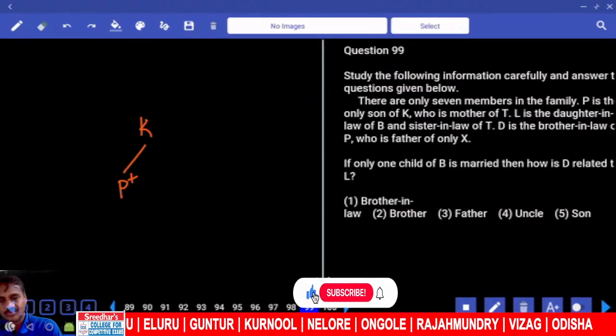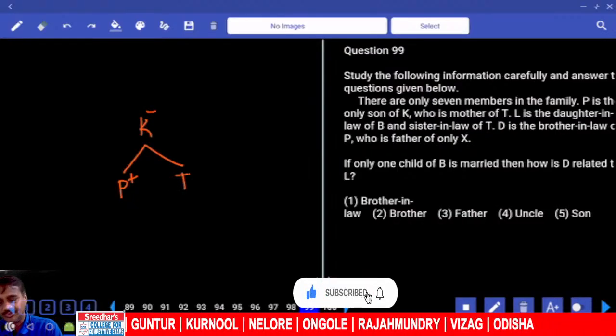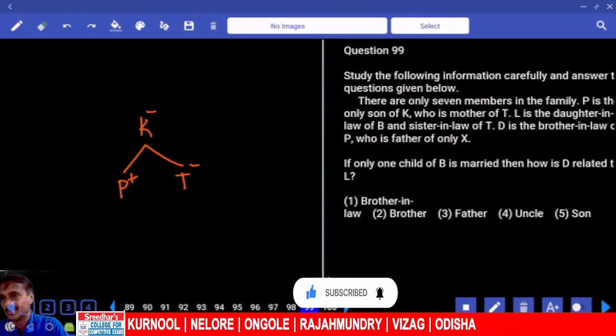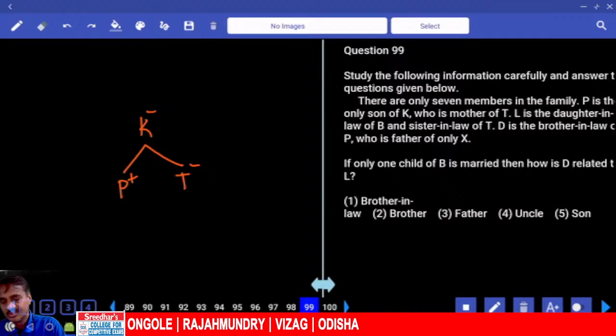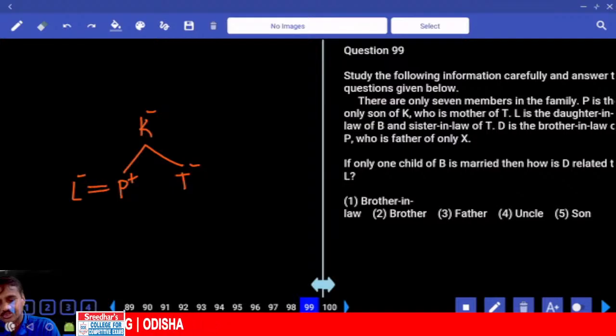K is the mother of T. Now K is the mother of T, P and T. And T must be a female because P is the only son. L is the daughter-in-law of B. L is the daughter-in-law of B and sister-in-law of T. L is the sister-in-law of T. L can be like this.